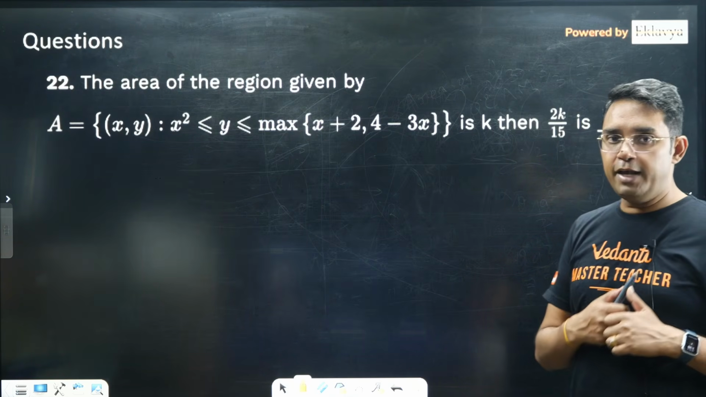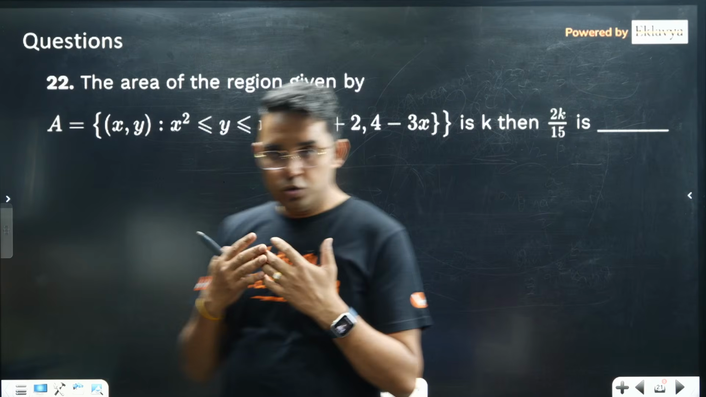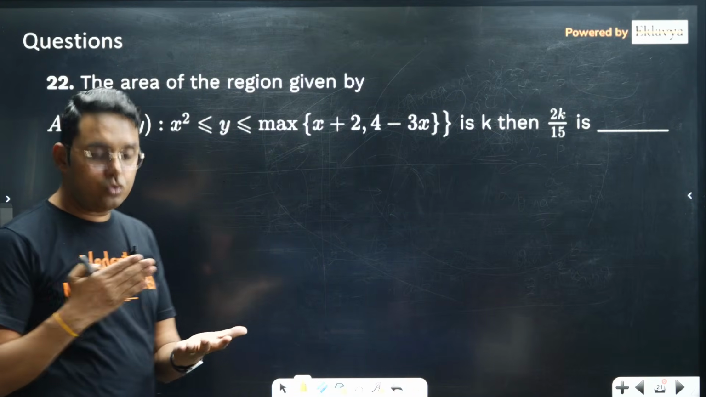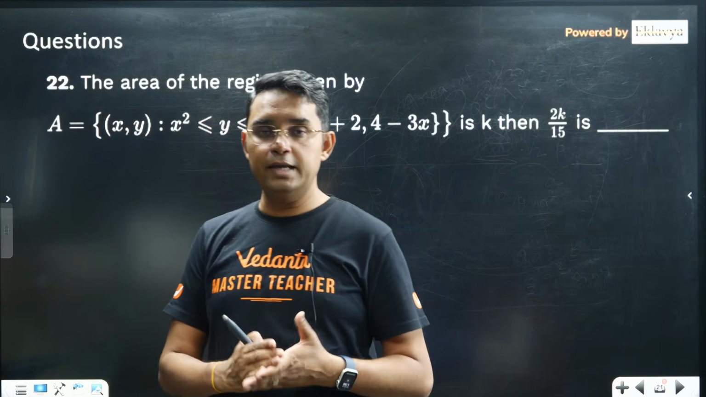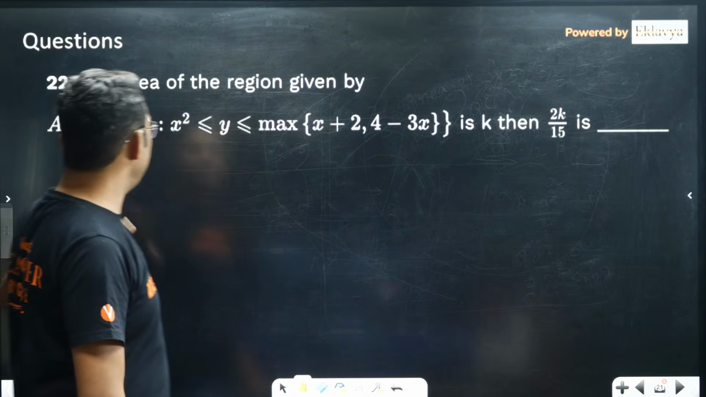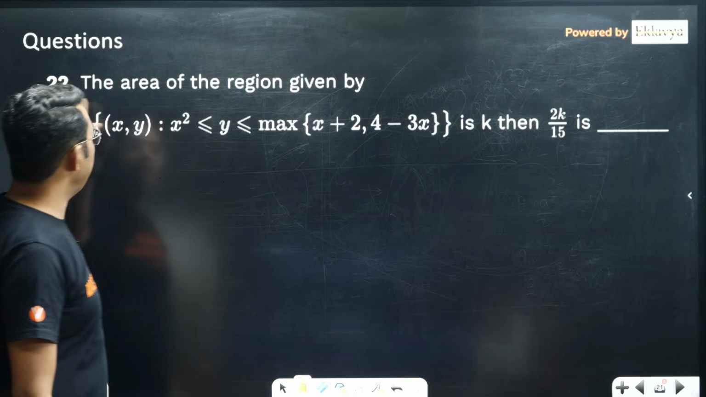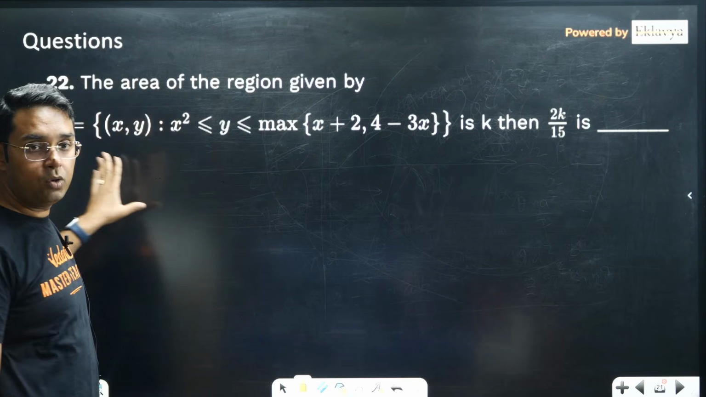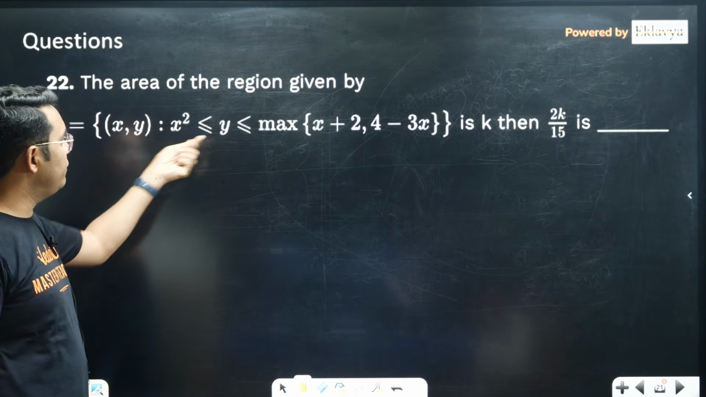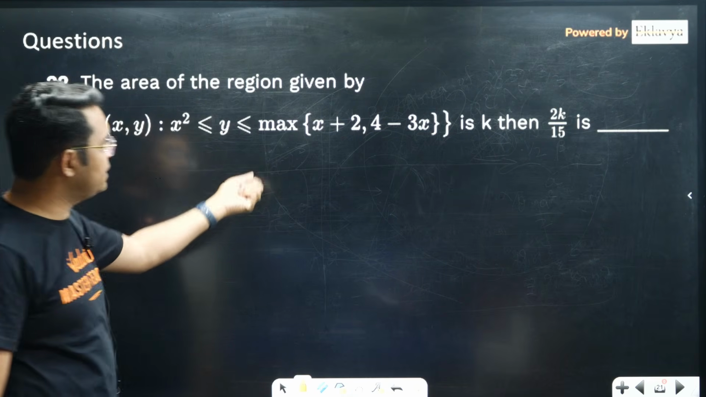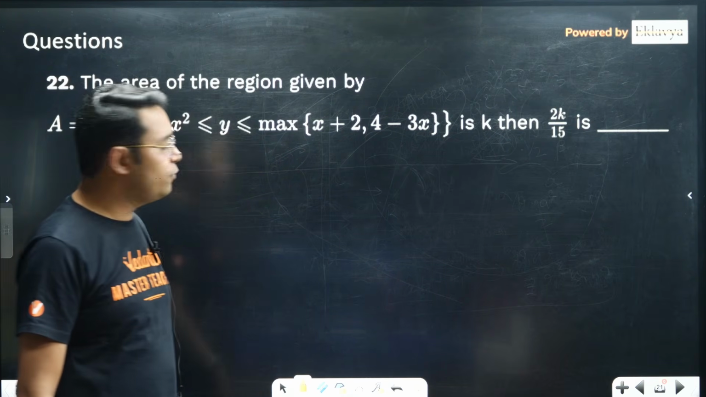Okay, now I have taken a few questions to show how you will use Archimedes' theorem, the 2/3, 1/3 thing, or maybe some ellipse thing. So let's see this question. This is not a PYQ, I have taken it from my side. Here they are saying the area of a region given by A equal to (x, y) such that y is between x square and the maximum of x plus 2 and 4 minus 3x.